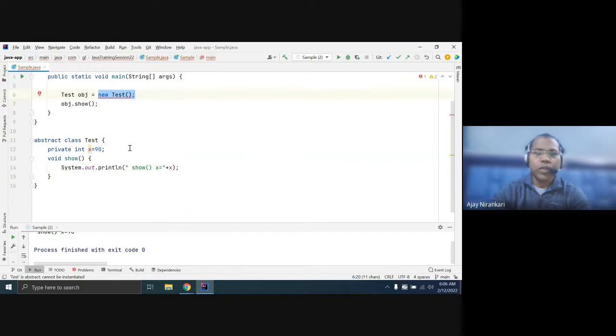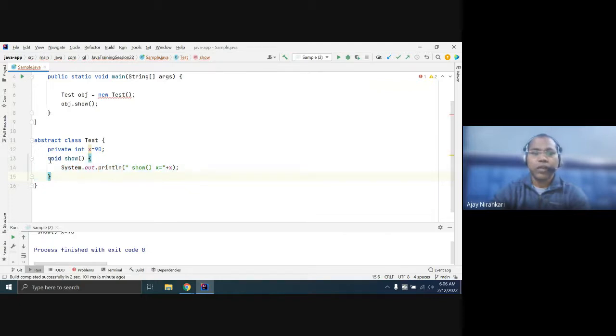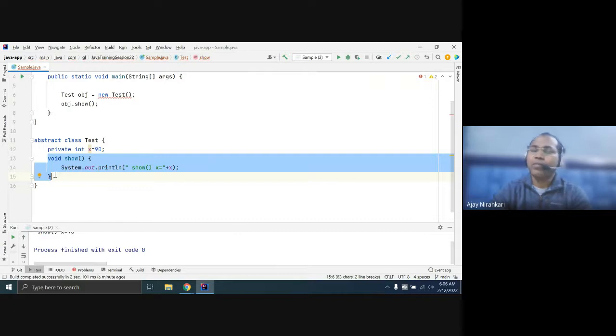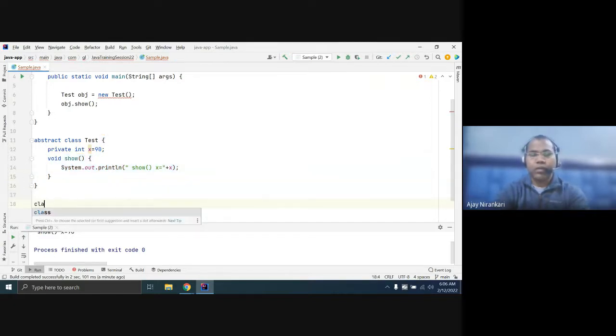So the question is, how can I invoke this method? The solution is inheritance. This method can be inherited by a subclass. So you write a class, a subclass, and extend Test.